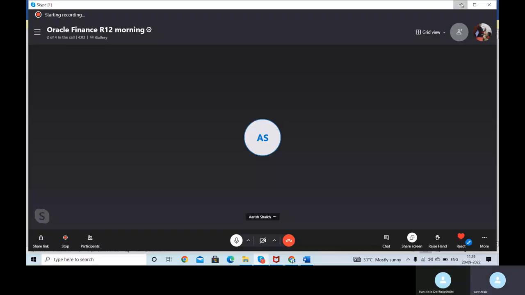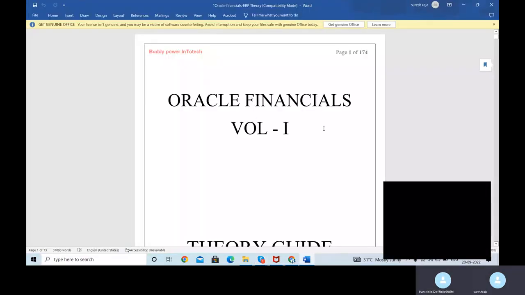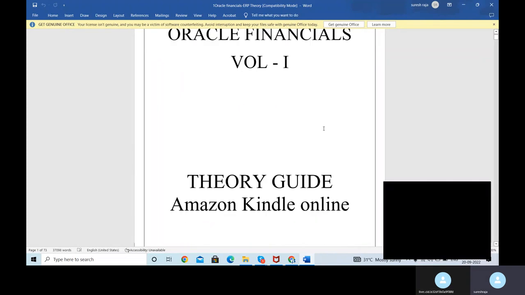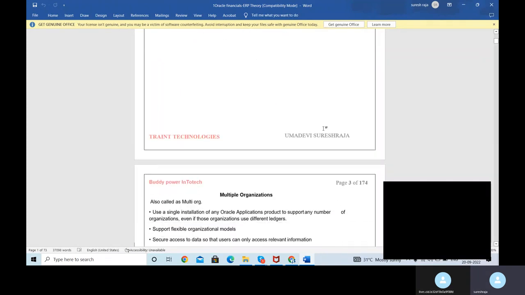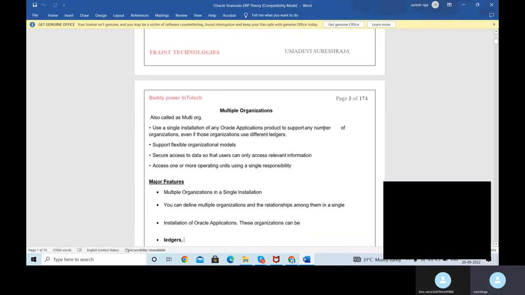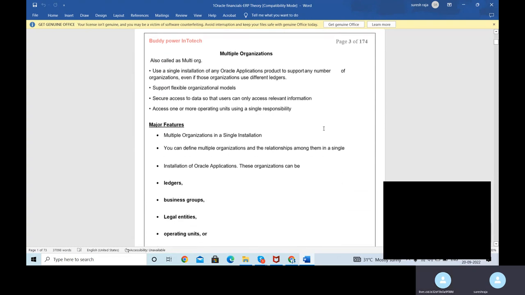Okay, right. You can see what is Oracle Financial. So there is a concept of multi-organization. One organization has one business. For example, we have a company called Tata Group. What I know is TCS. TCS is one line of business, one company, correct?